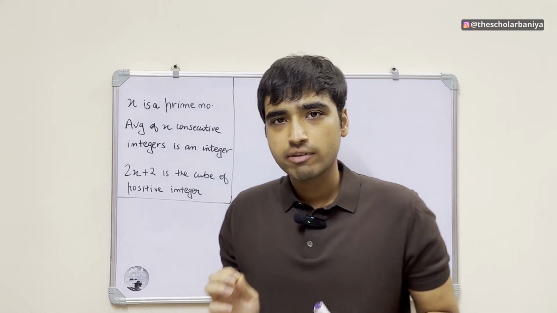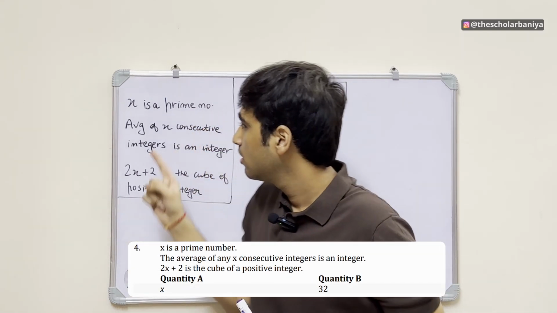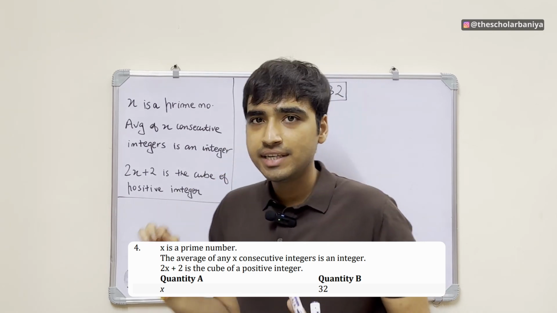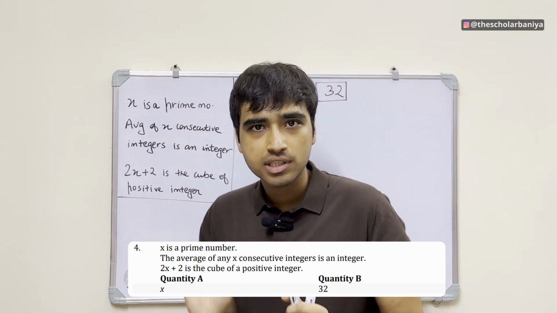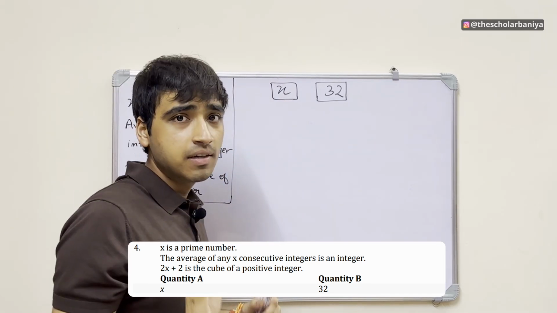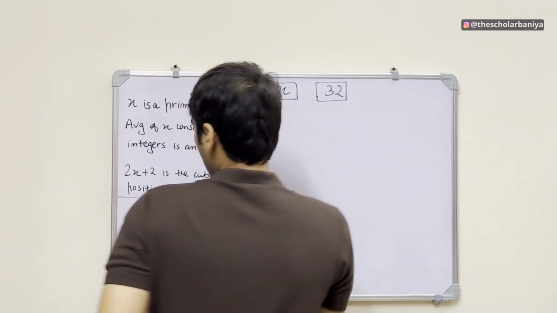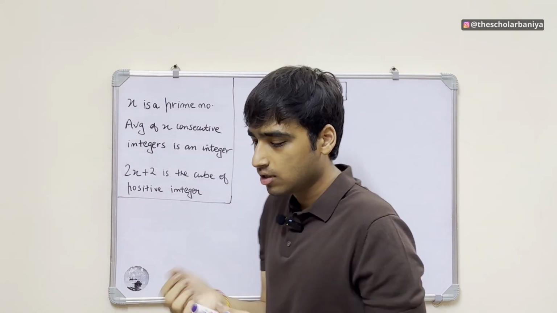So let's move on to the next question, guys. In this question, we are given that x is a prime number, the average of x consecutive integers is an integer, and 2x plus 2 is the cube of a positive integer, and we have to find the relationship between x and 32, right? So we know that 2x plus 2 is the cube of a positive integer, right?